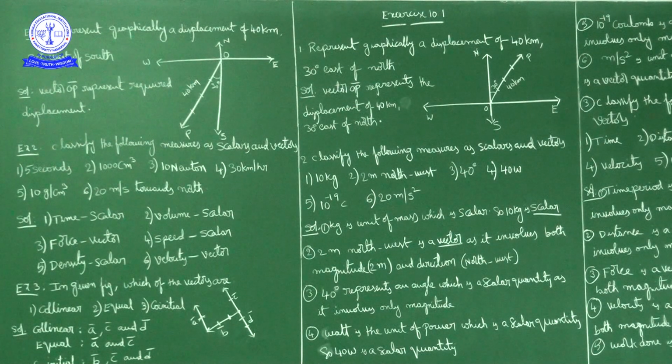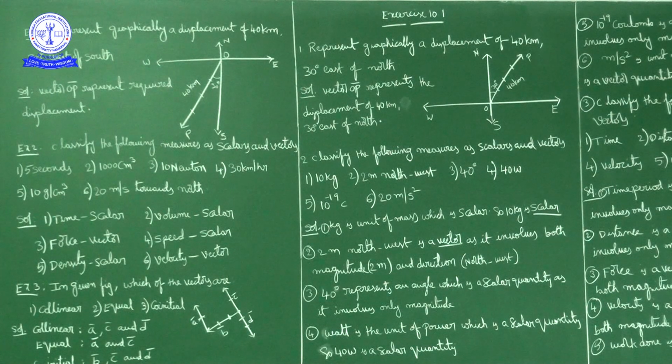Okay. So time period is a scalar quantity, volume is a scalar quantity, force is a vector quantity, speed is a scalar quantity, density is a scalar quantity, and velocity is a vector quantity. Okay. Next question.